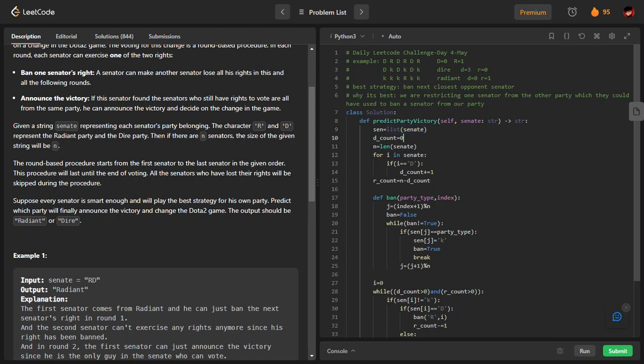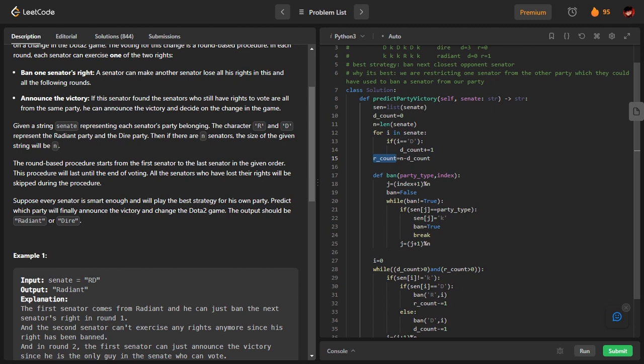There are two variables I'm going to take. One is D count, another is R count. D count means the number of members of D, and R count is the number of members of R. I'm going to iterate through the array and get the D count. Finally, n is the length of the Senate, and I'm going to subtract D count from n to get R count. R count is the number of members of R, and similarly D count is the number of members of D.